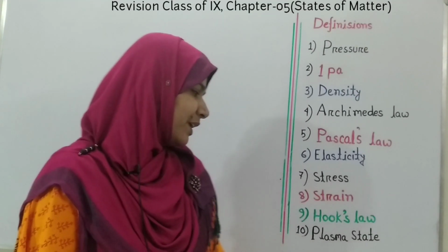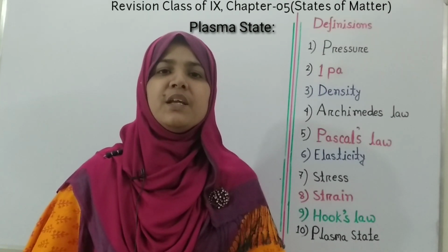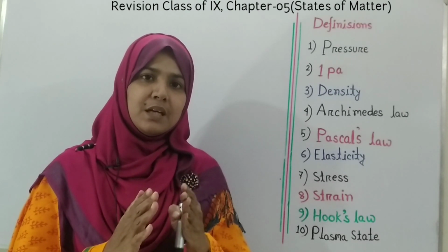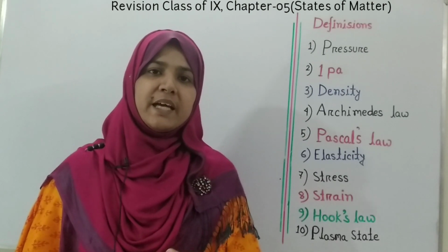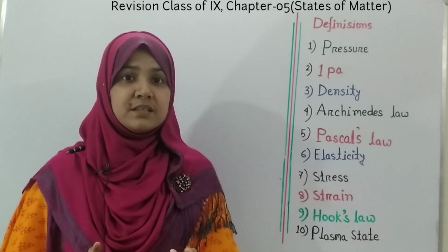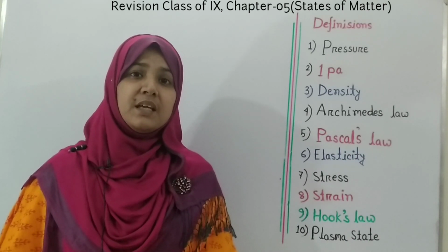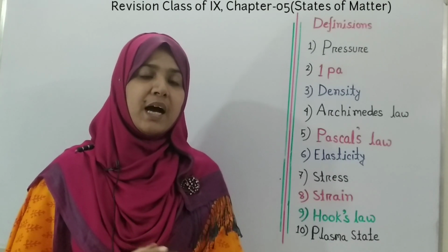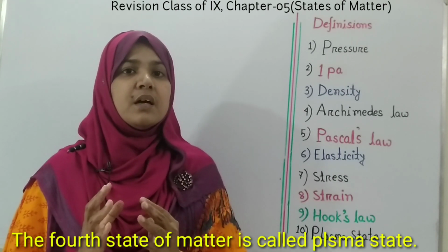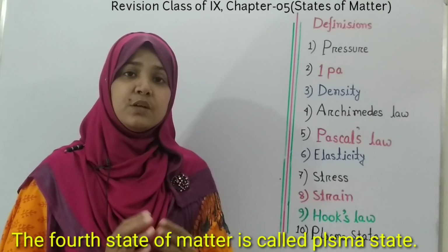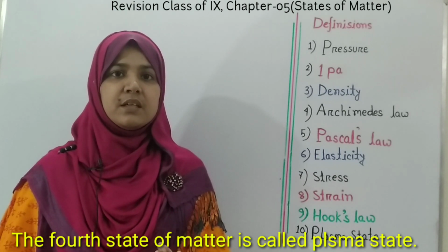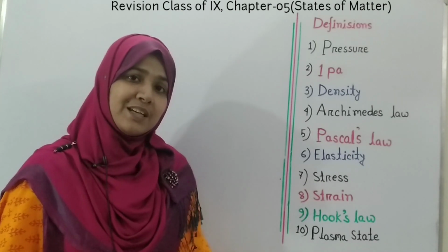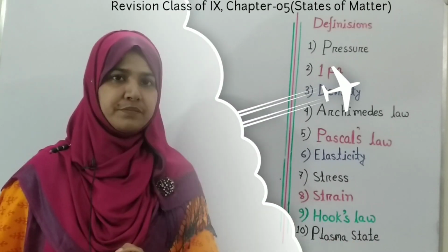Our today's last topic is the plasma state. Normally we are familiar with three states of matter, that is solid, liquid and gas. You know that atoms are naturally charge neutral. But at extremely high temperature, if the atoms become ionized, then a mixture of ions and electrons will form, and this new type of state will be created. Actually, this ionized state of matter is known as the fourth state of matter or plasma state.